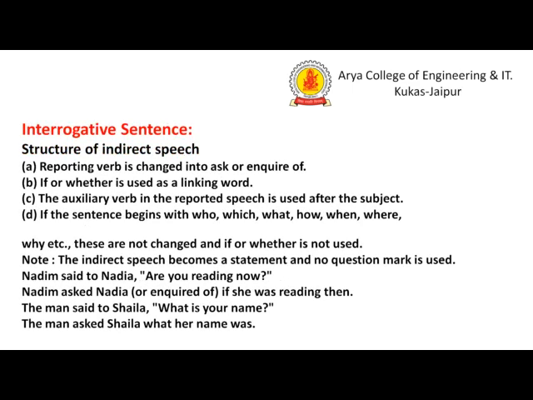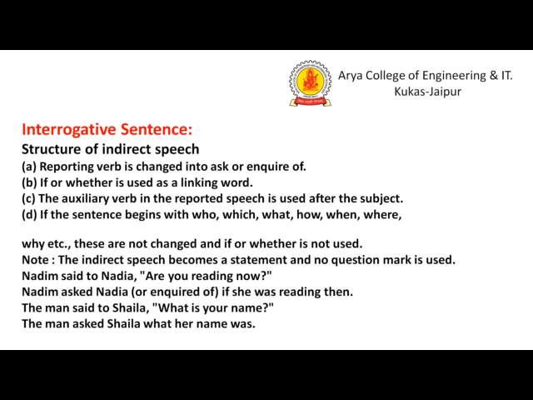Now in an interrogative sentence, what kind of rules are we applying? There are such kinds of changes we have to make in indirect speech. The first thing we have to keep in mind is that the reporting verb is changed into ask or inquired of. So if the sentence starts with he said to me, the said has to be converted into ask or inquired of.